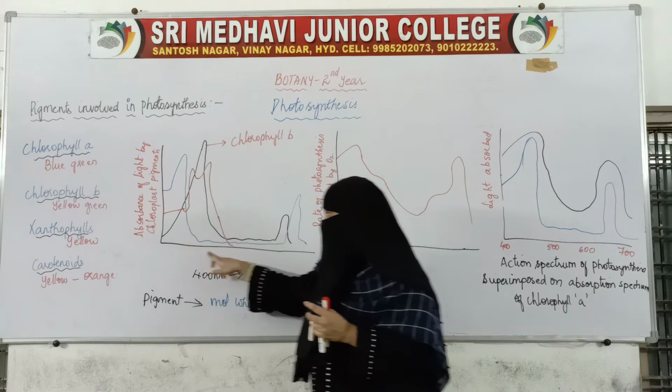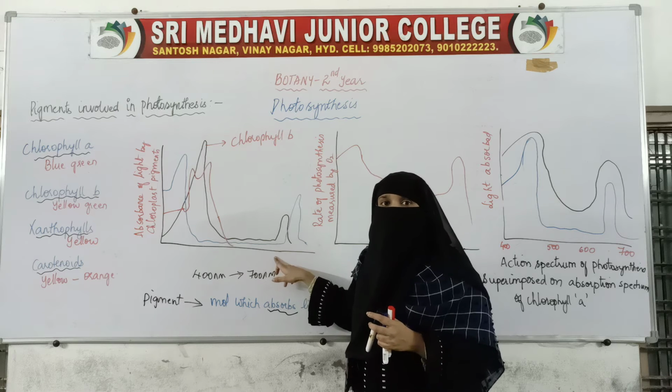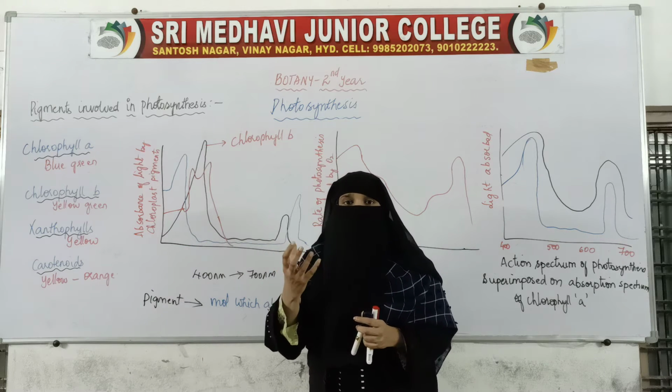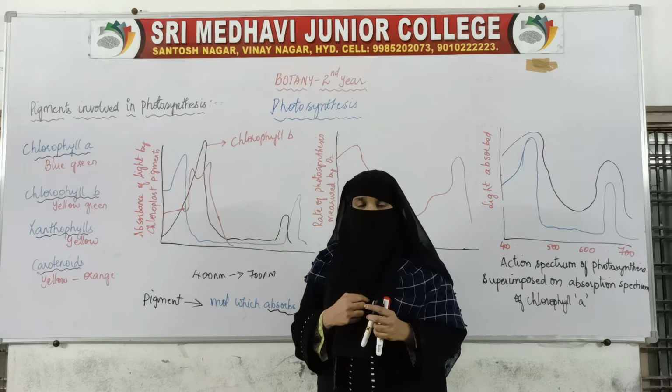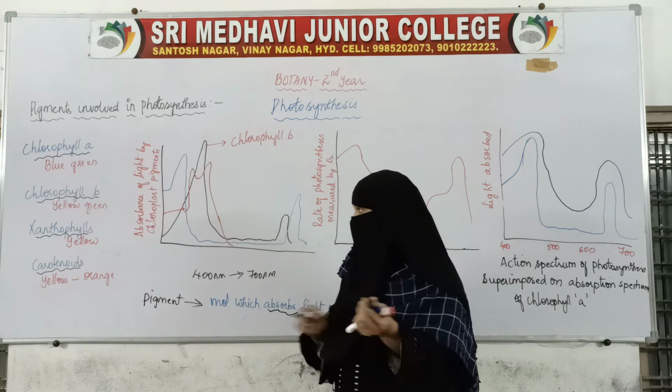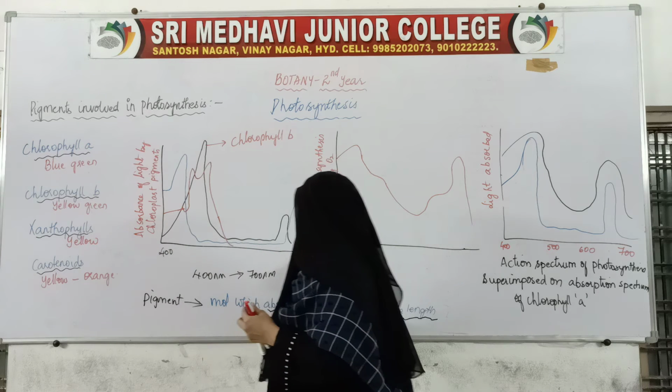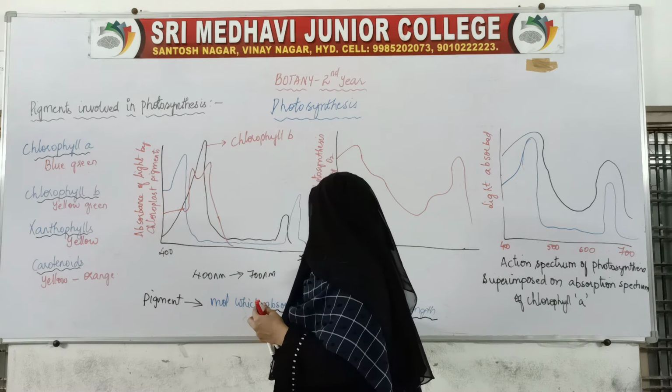When light is given to the different chlorophyll pigments, how much light will they absorb? The visible region is from 400 to 700 nanometers.